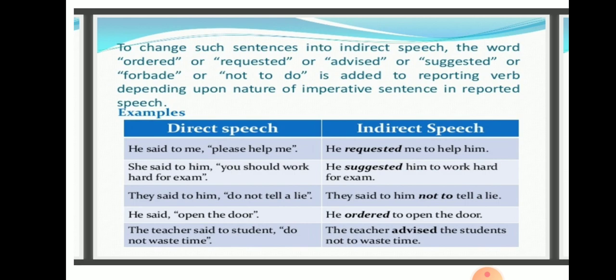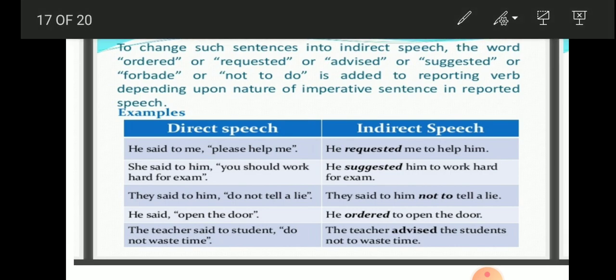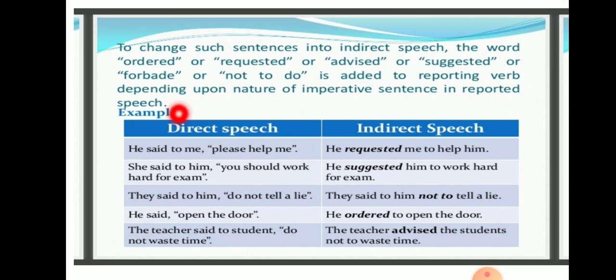He said to me, please help me. Look at the sentence in direct speech here. He said to me, please help me. That is in the request form. So we are changing that into he requested. That said to is changed to requested here in indirect speech. He requested me to help him. So to help is the conjunction here, and the infinitive is used as a conjunction here. Next, let us go to the next one.